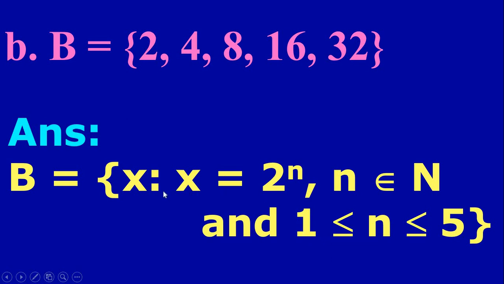So we have to write set of all x such that x equal to 2 to the power n and n belongs to N. So n is natural number and n should be greater than or equal to 1 and less than or equal to 5. These all are 2 to the power 1, 2 to the power 2, 2 to the power 3, 2 to the power 4 and 2 power 5.